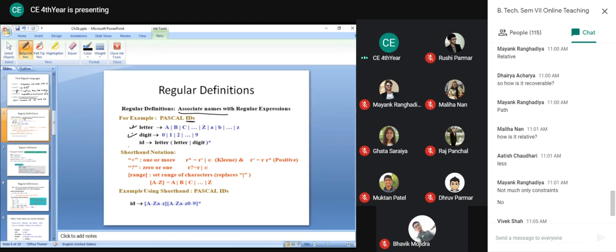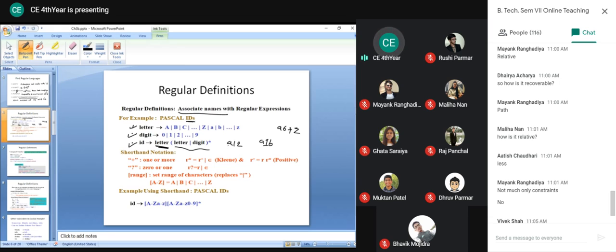So now to define the identifier or variable name in the Pascal language, we have a rule that it must start with a letter. You cannot use a number as a first symbol for the variable name in the Pascal language. So you are considering a letter, the first word, and after that we can have 0 or more occurrences of either letter or digit. So we can say that this kind of names, A12 is a valid name, A1B is also a valid name, A67Z is also a valid variable name, because it starts with a letter.